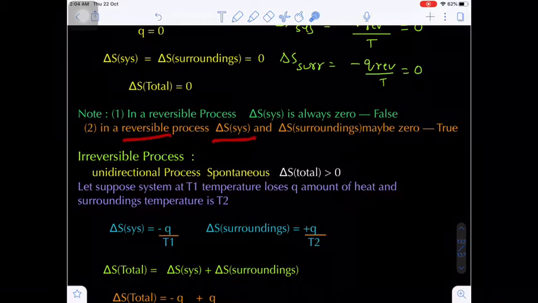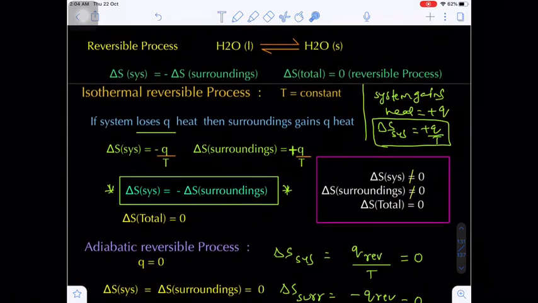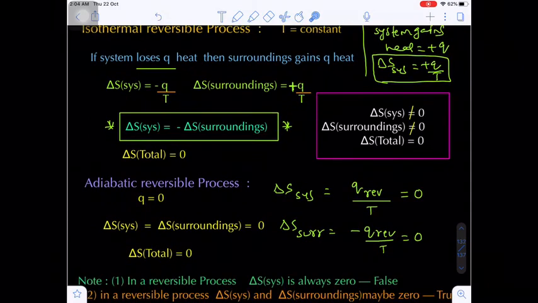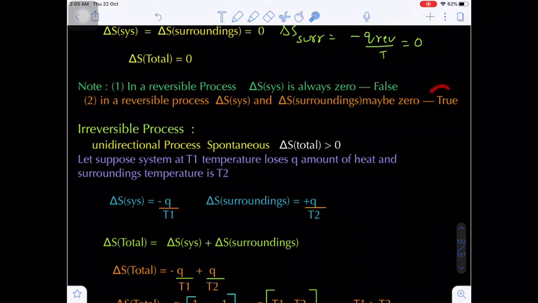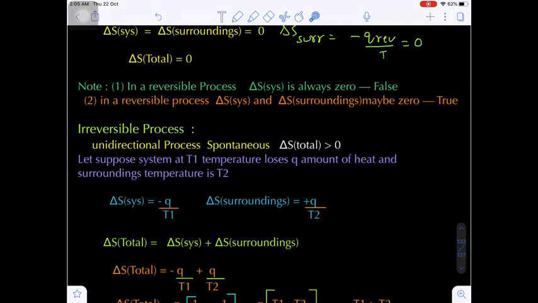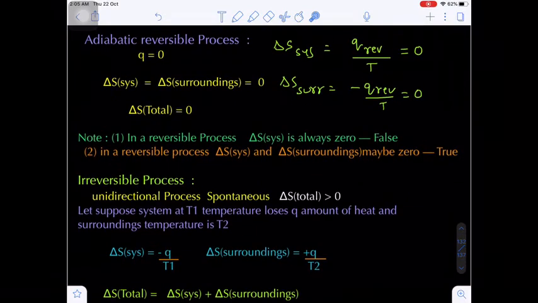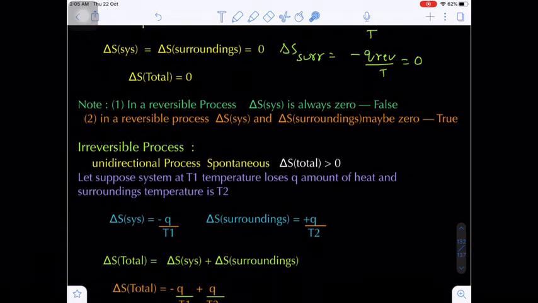Next, in a reversible process delta S system and delta S surrounding may be 0. May be 0 means it is true, but it is not compulsory 0. Are you getting my point? Maybe 0 is okay.